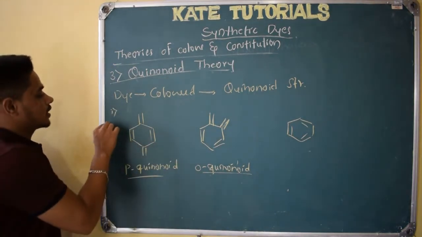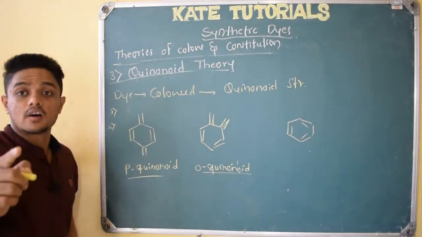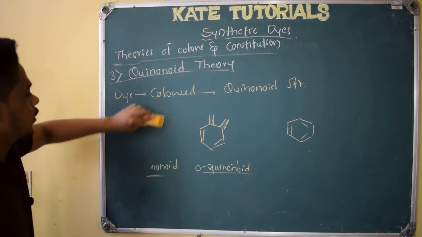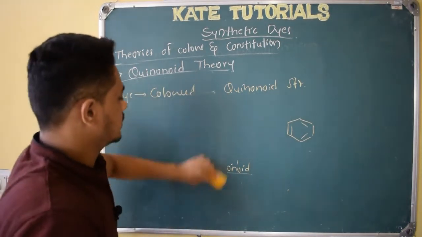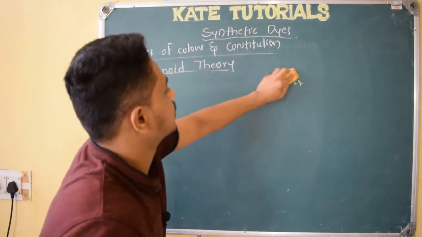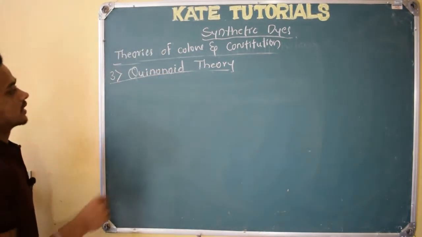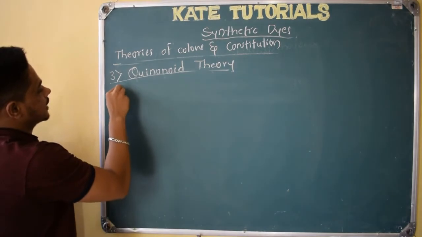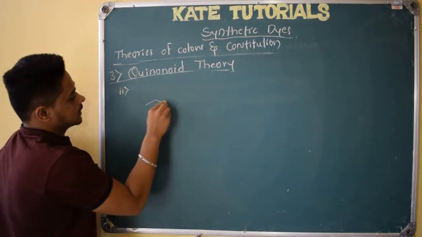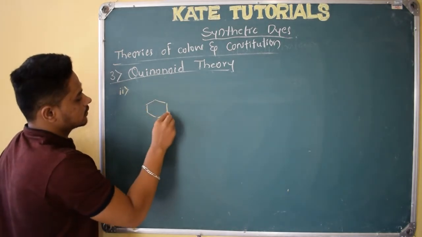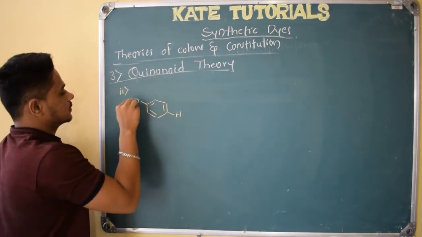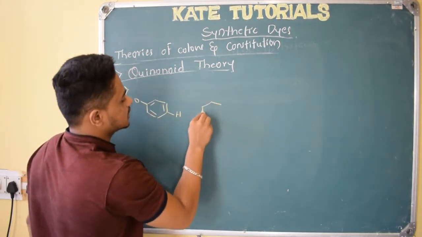And the second point, they explained the color of phenolphthalein. How did they explain it? Let me draw the phenolphthalein structure. I hope you noted the first point: benzene is colorless, whereas quinonoids are colored because they contain quinonoid structure. Next, coming to phenolphthalein, I have explained the structure of phenolphthalein. How to draw it? See here. Just draw benzene, here one hydrogen, here OH, here also. So this is phenol.